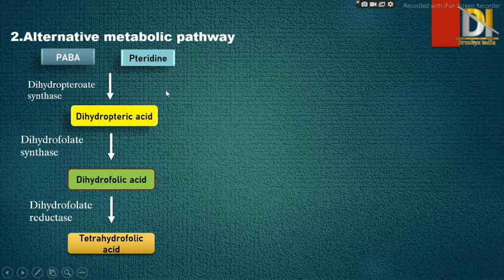Here sulfonamides show action on dihydropteroate synthase, while another drug, trimethoprim, shows action on dihydrofolate reductase. So mainly this type of mechanism of drug resistance is shown by sulfonamide and trimethoprim, as well as cotrimoxazole.